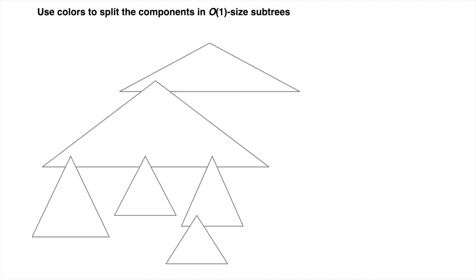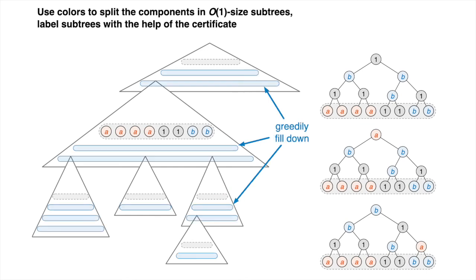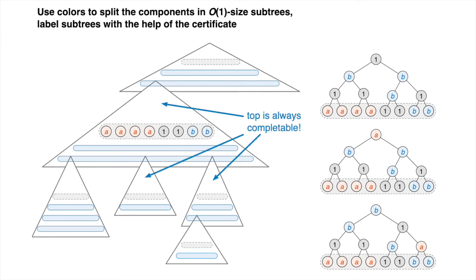On a high level, we use colors to split the components in constant size subtrees, and then we label the subtrees with the help of the certificate. We put the certificate labels in the middle, then we greedily fill down the rest of the trees, and we finally fill the top using the certificate.